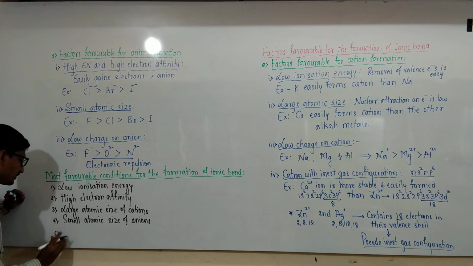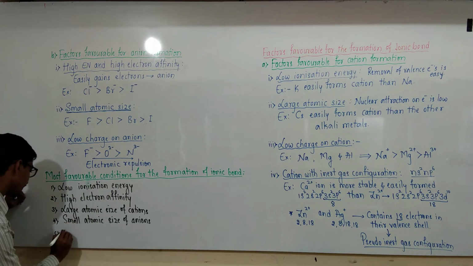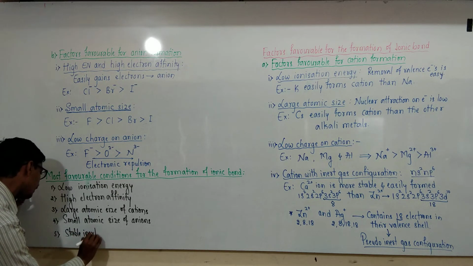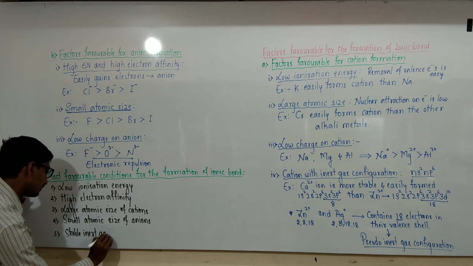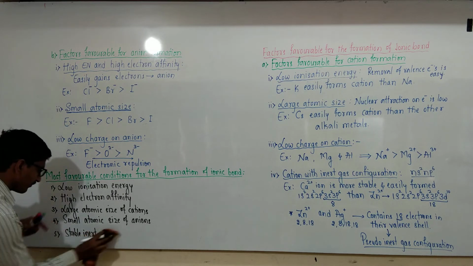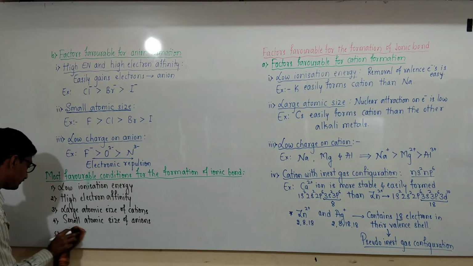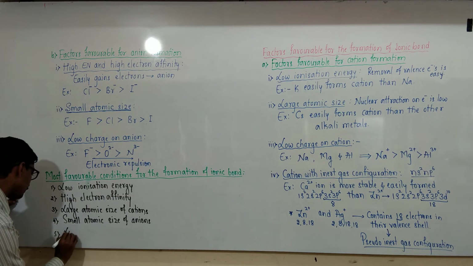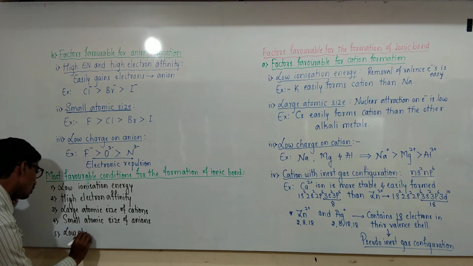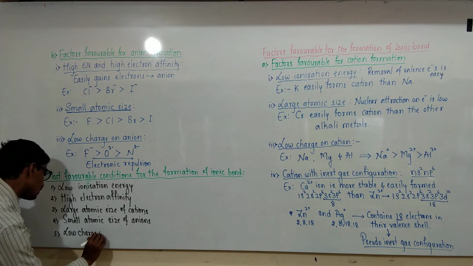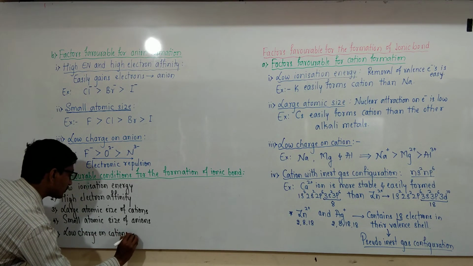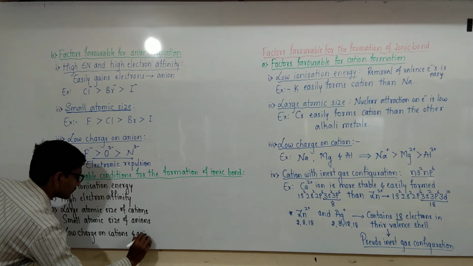The fifth one is low charge on cations and anions.